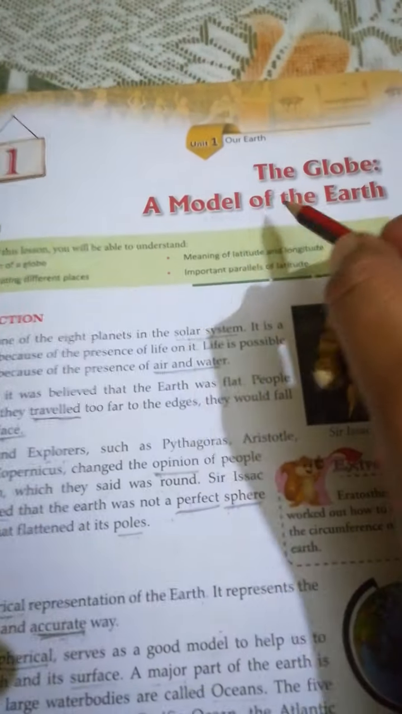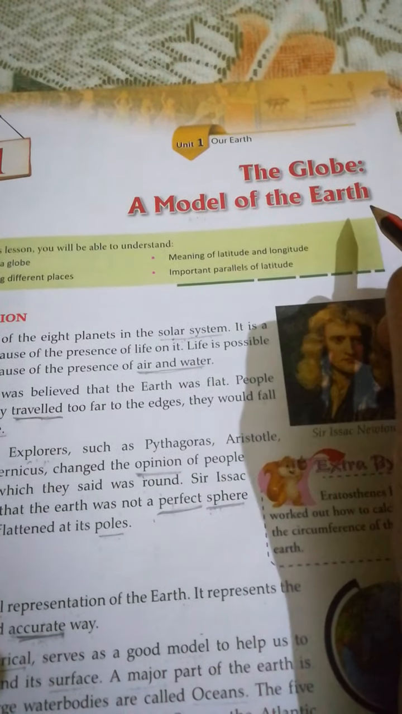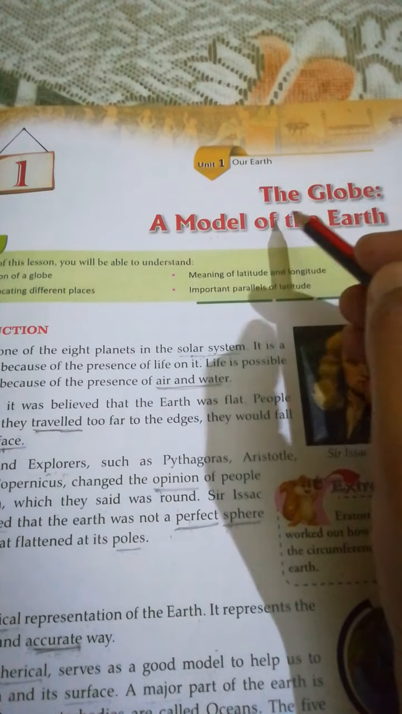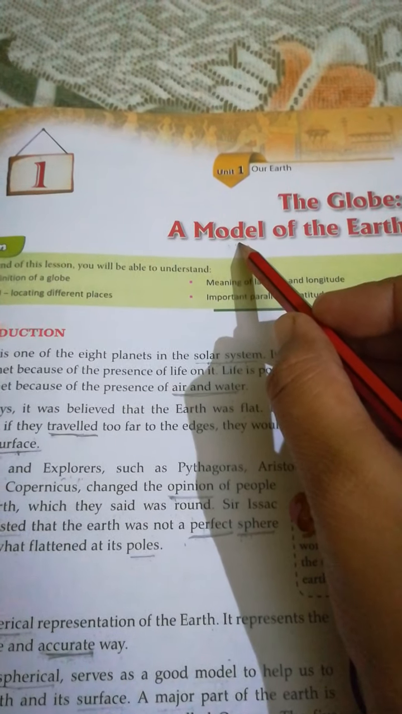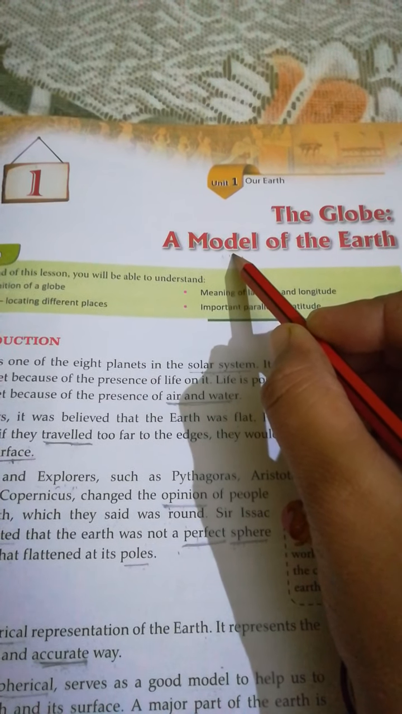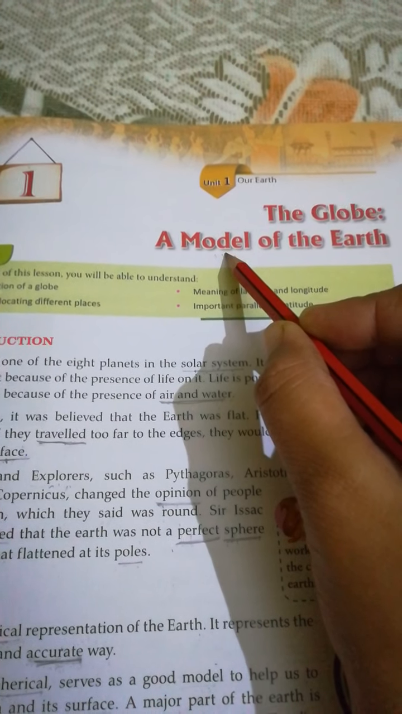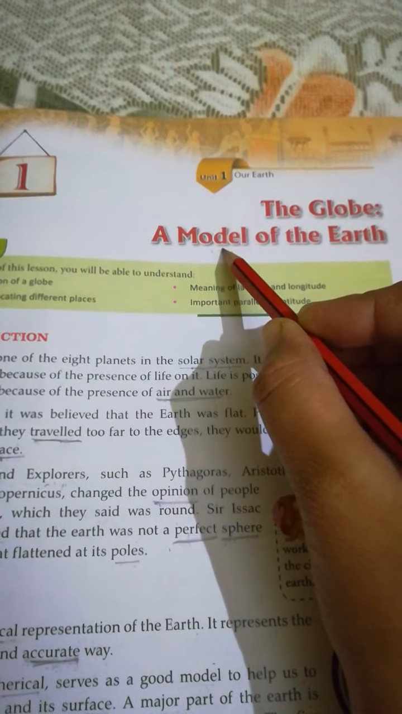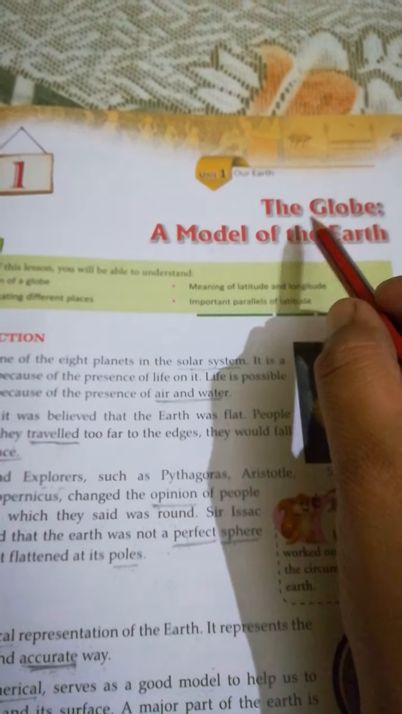Hello students, today I am going to explain your lesson of SST, lesson number 1, the globe, a model of the earth. It means today we will learn about the globe. It is clear from the title of the lesson that the globe is a model. Model means a specimen. Specimen means like we buy some toys like Taj Mahal, Golden Temple as the specimen of these real buildings. Similarly, globe is a specimen of the earth.